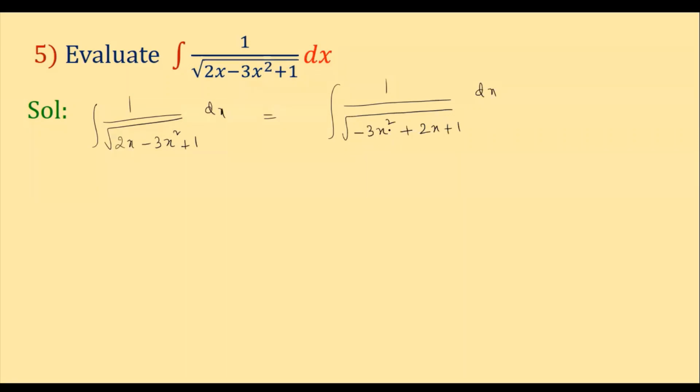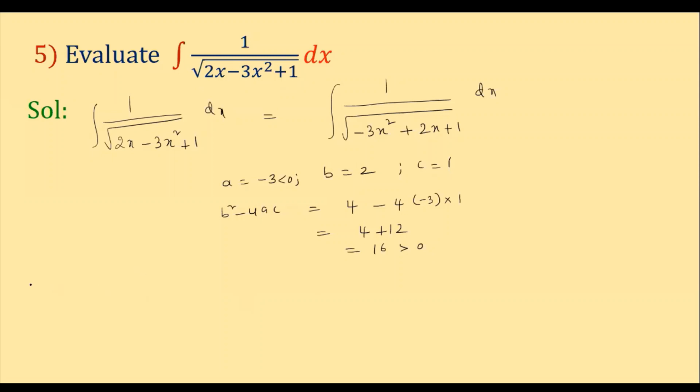Now if you observe the terms here, what is a? a is equal to minus 3. What is b? 2. c is equal to 1. So a is minus 3, which means it is less than 0. Now what is b square minus 4ac? I am verifying whether it comes under case 1 or case 2. Clear? So b square is 4 minus 4 into minus 3 into 1, which is equal to 4 plus 12, which is 16, which is greater than 0. So here a is less than 0 and b square minus 4ac is greater than 0. So it comes under case 2.